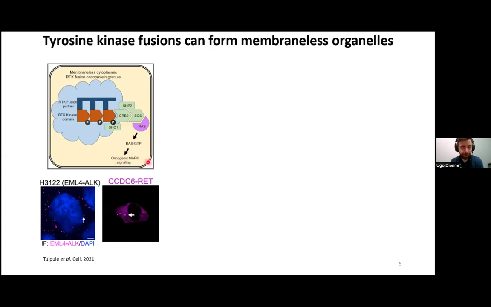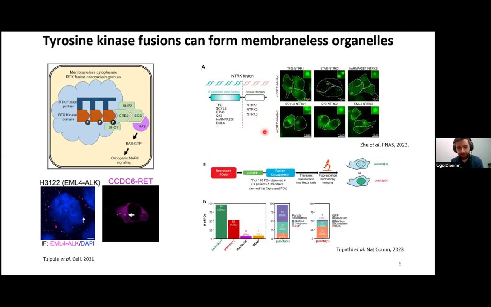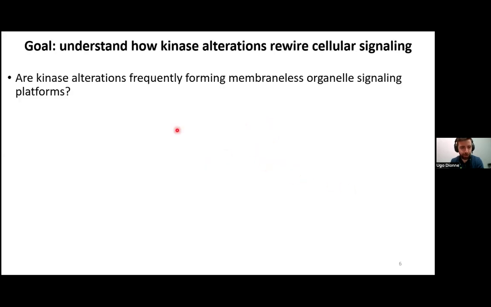This was even more recently shown to be also observed for other types of tyrosine kinase fusions, such as NTRK fusions. And other groups found that, in fact, fusions in general are very good at forming those phase-separated condensates. It's even more frequent in fusions that are found in the nucleus and contain transcription factors. So this brings me to the main goal of my project, which is basically to understand better how kinase alterations and kinase fusions are able to hijack our cells. So first question: are these alterations able to frequently form those signaling platforms that are phase separated?